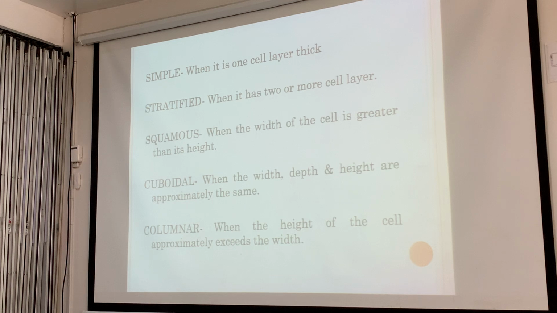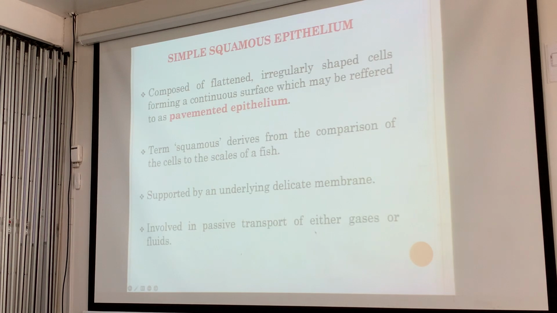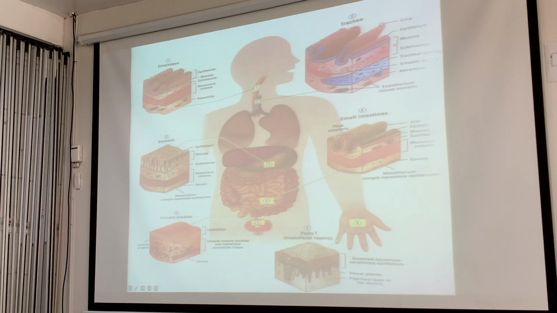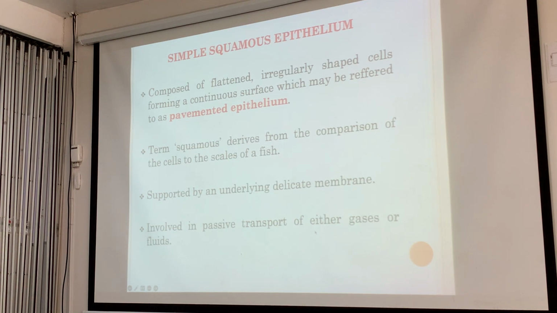It's called squamous when the width of the cell is greater than its height. Cuboidal, of course, the cube. And columnar, the height exceeds the width. So, just examples of locations. For simple squamous epithelium, they are flattened, irregularly shaped cells forming a continuous surface. They look like a pavement, okay? Single layer. It's derived from the word for the scales of a fish, supported by an underlying delicate membrane.